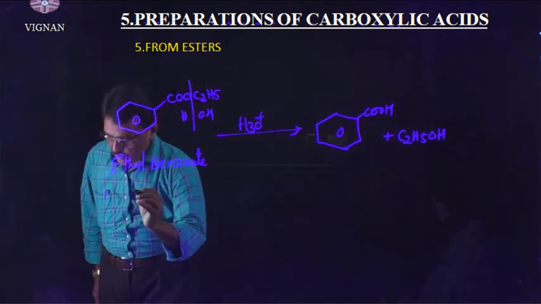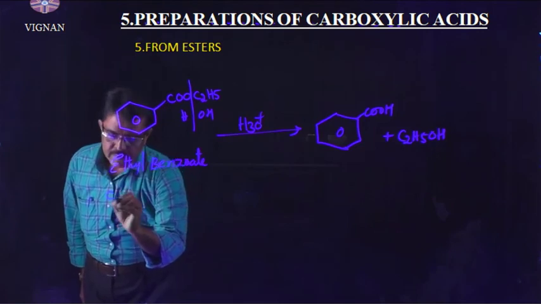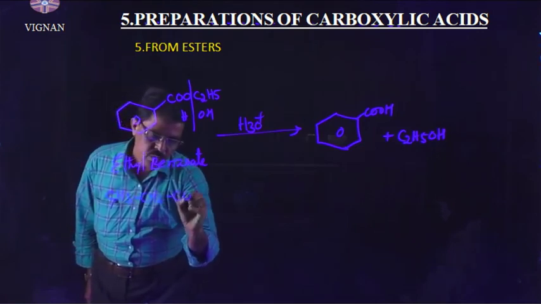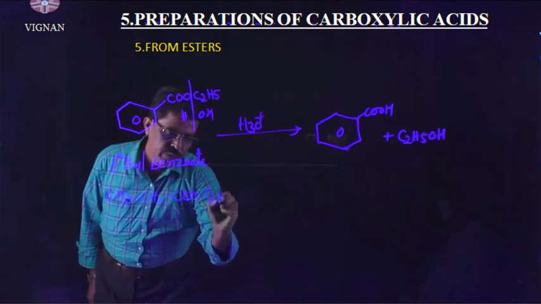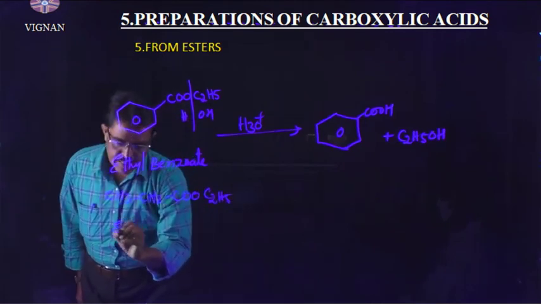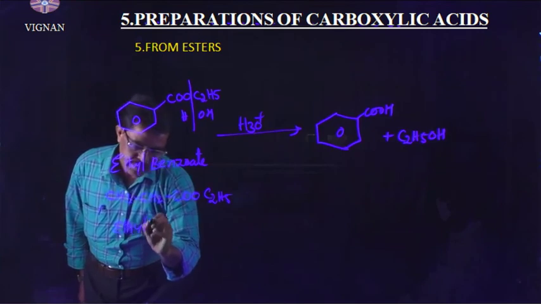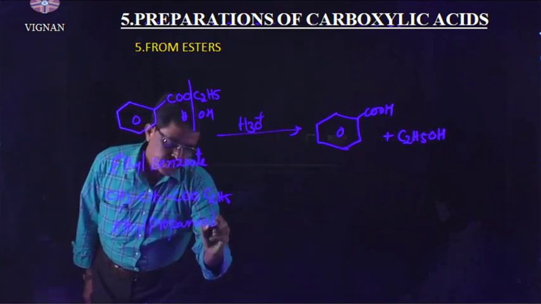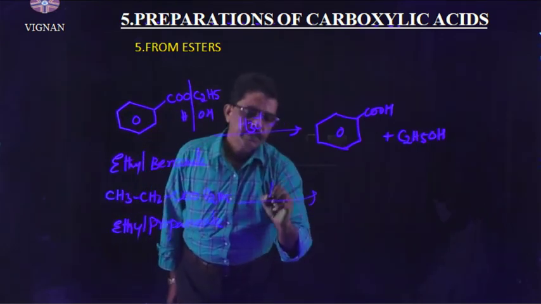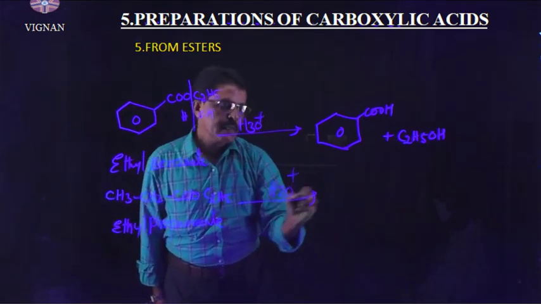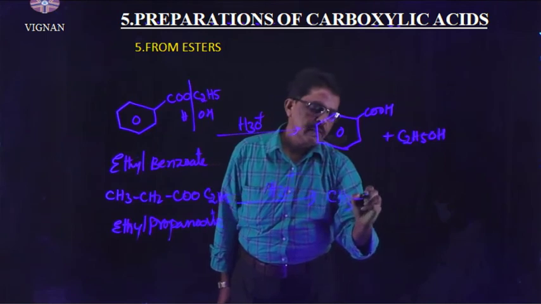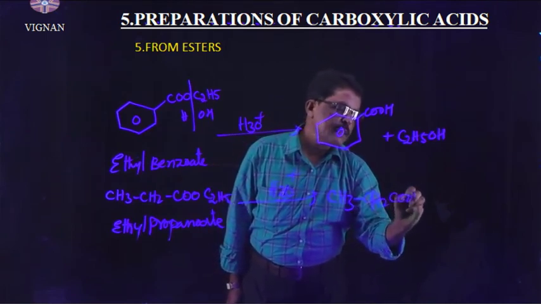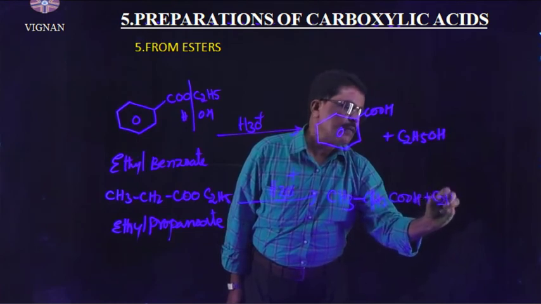Taking one more example, CH3CH2COOC2H5, ethyl propanoate, is subjected to hydrolysis. Again we get CH3CH2COOH plus ethyl alcohol.